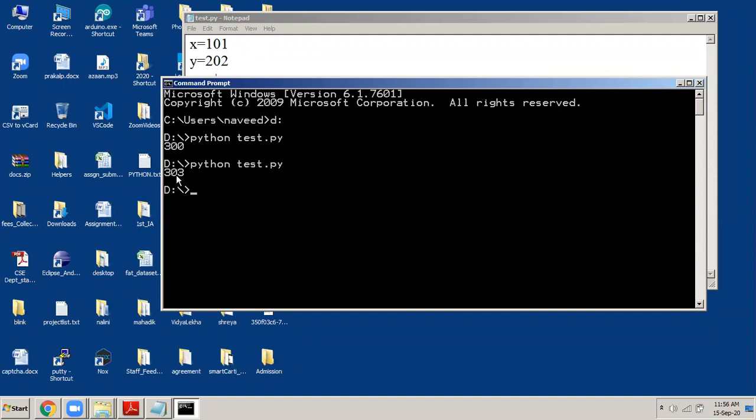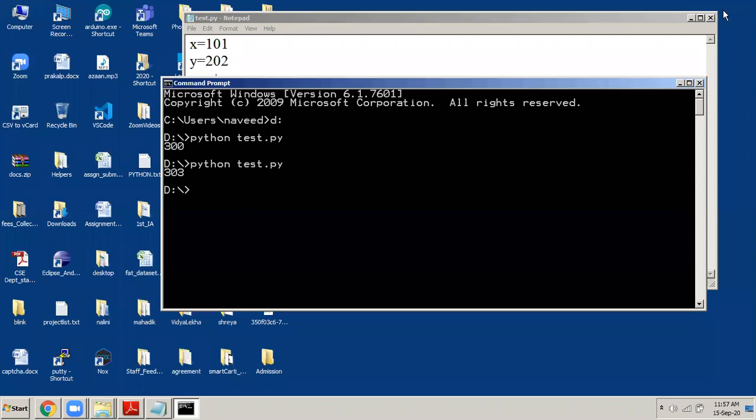Very simple. In the first year, you must have studied C programs, how to run them. You type the program, you save it with extension .c, then you go to the command prompt, and there you type gcc space the name of the file, and then after that ./a.out, all that you do. Now in Python we don't do all that. We don't compile the program. We directly run the program by typing Python test.py. Why test.py? Because this is the name of the file.